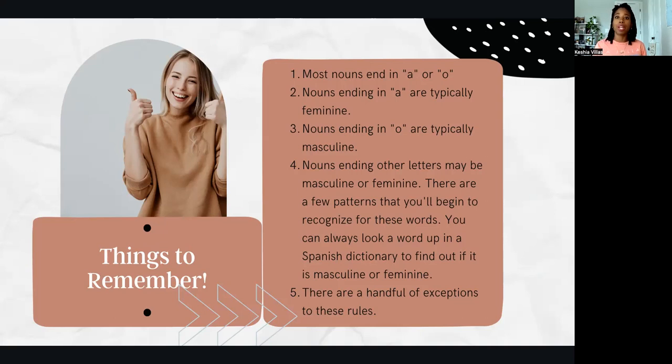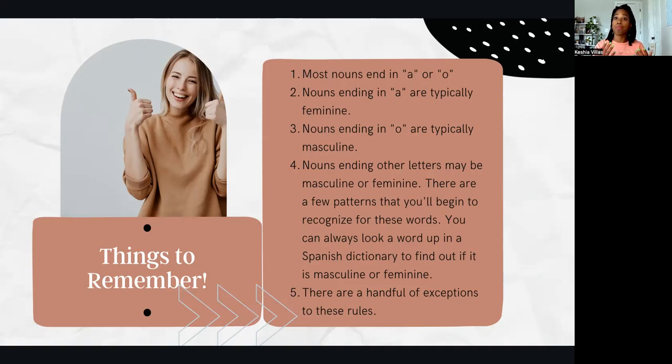The other thing that I want you to know is that there are nouns that end in other letters besides A and O. Don't be worried about figuring out whether those are masculine or feminine. There are definitely patterns that you can easily cling to as you decide whether those are masculine or feminine in your normal interaction with Spanish on an everyday basis. We'll look at those patterns as we go along, and I'll share those with you.